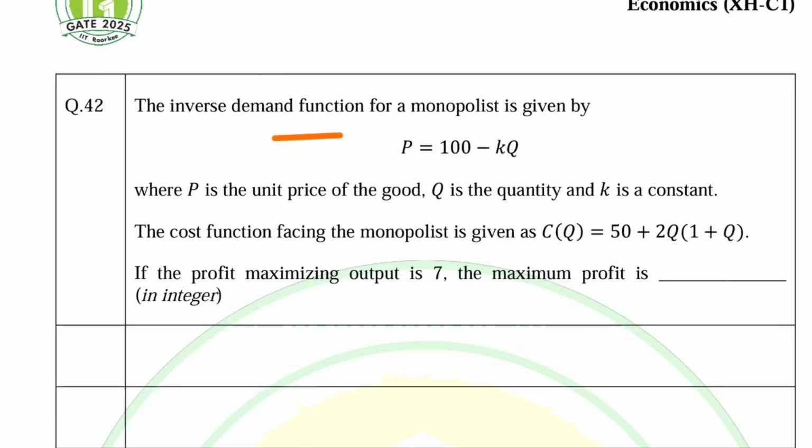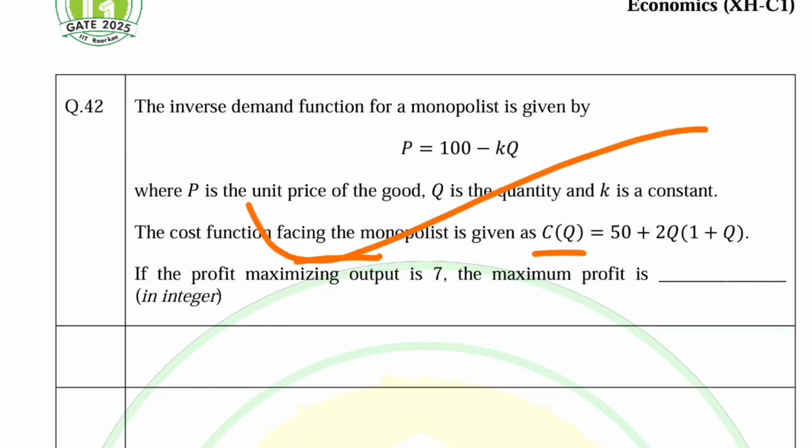Next question is, the inverse demand function for the monopolist is given by P is equal to 100 minus KQ, where P is the unit price, Q is the quantity, and K is a constant. The cost function facing the monopolist is given by C is equal to 50 plus 2Q. I will be taking these very questions in detail. We are told the profit maximizing output is equal to 7, and we need to find the value of the maximum profit.